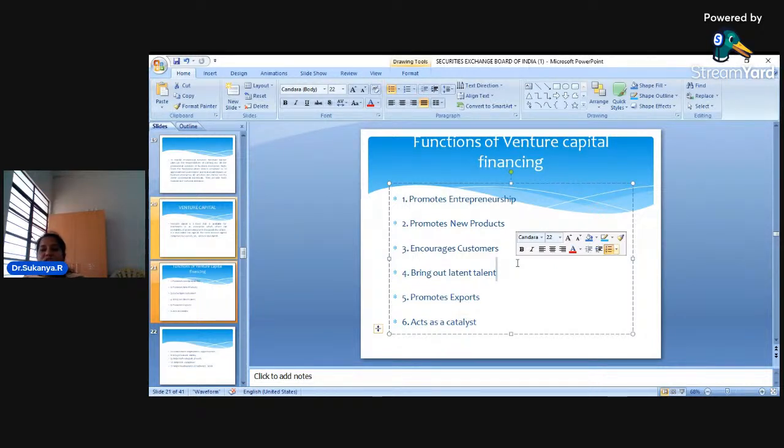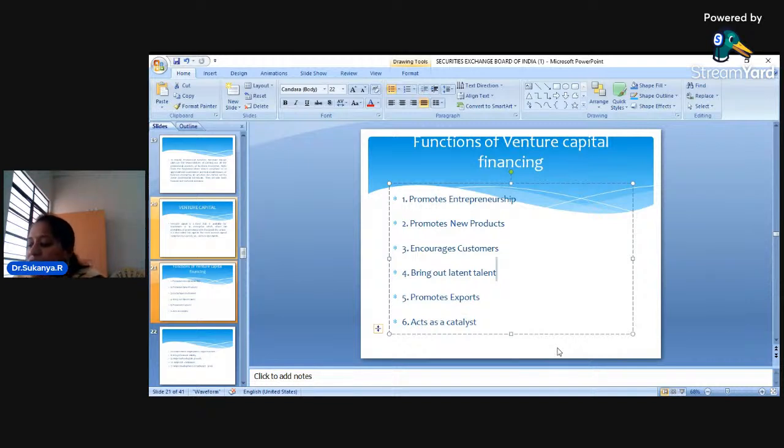Okay, and dear students, there is a concept called seed capital. Okay, what do you mean by seed capital? That is the initial capital that a person who wants to start a new venture will be provided by these venture capital companies. So, dear students, look at the beauty of these venture capital companies. They are promoting entrepreneurship. They are helping in the introduction of new products. They are encouraging the customers. Okay, how are they encouraging the customers?